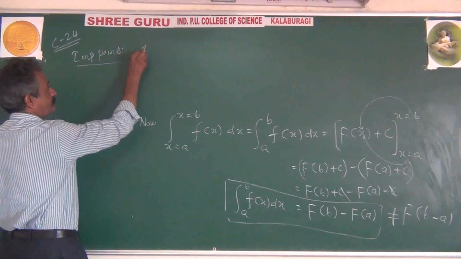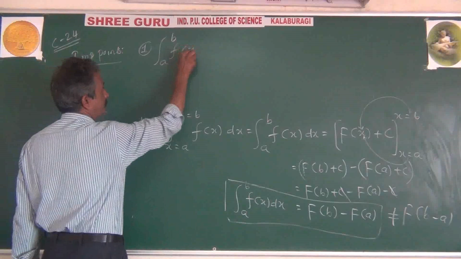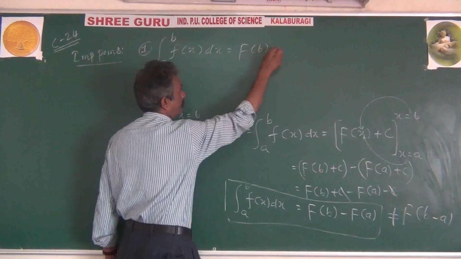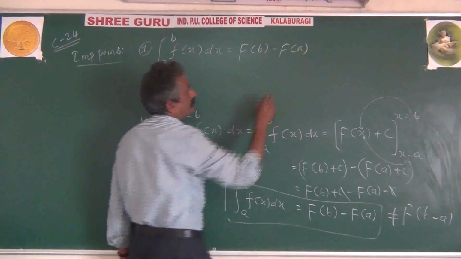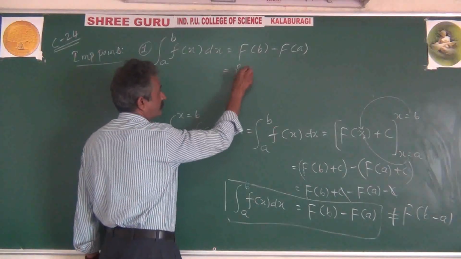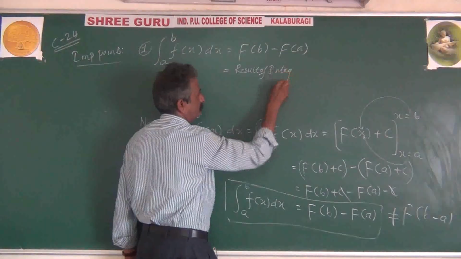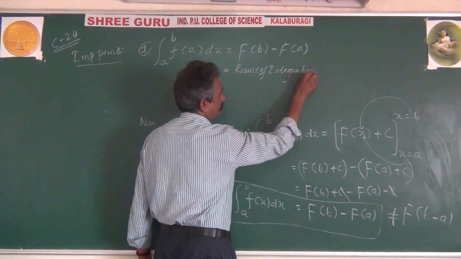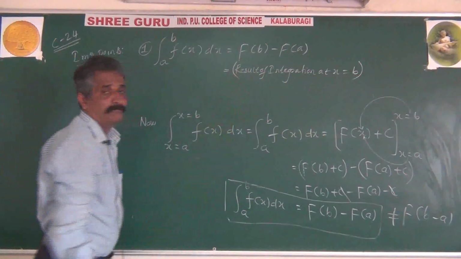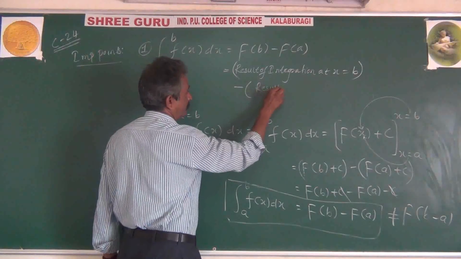First point, integration a to b f of x dx equals f of b minus f of a, and that can be described as result of integration at x equal to b, means upper limit, minus result of integration at x equal to a.